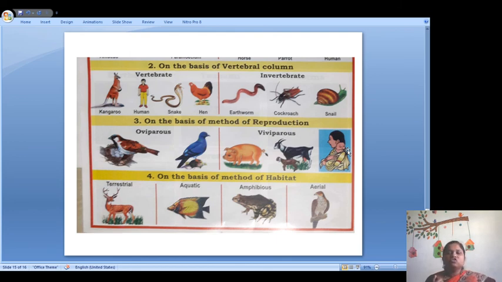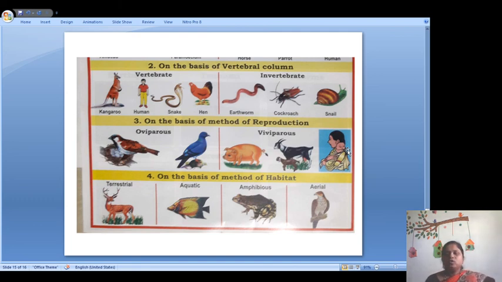See, cellular structure: unicellular animals, multicellular animals. Vertebral column: vertebrate animals, invertebrate animals. On the basis of reproduction, animals are classified into oviparous animals and viviparous animals. Like that, on the basis of habitat, animals are classified into terrestrial animals, aquatic animals, amphibious animals, aerial animals. So what you have to do? You have to find more examples of all these types of animals.